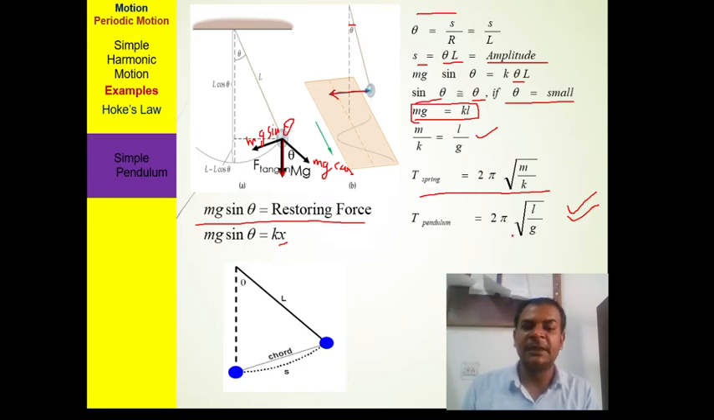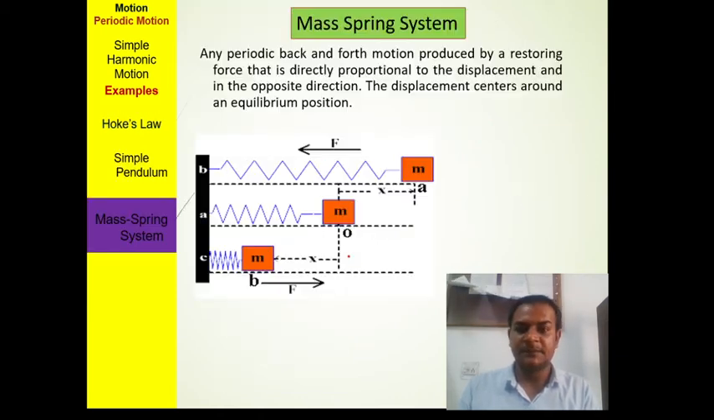Which condition does it depend on? It depends upon the length, and it depends upon the gravitational acceleration. It does not depend upon the mass, no matter how much mass you attach there. So these are the things. And in the mass spring system, what is it?